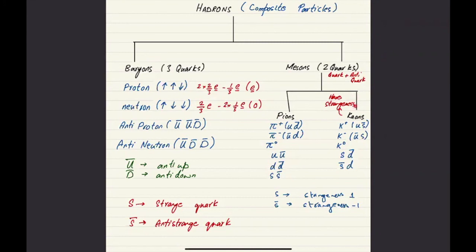Whereas if you notice the mesons which are kaons, this one has 1 anti-strange, so it has a strangeness of -1. This one has 1 strange, so it has a strangeness of 1, and K naught would have a strangeness of 1 or a strangeness of -1. Any meson that has an overall strangeness is going to be called a kaon, and the one that doesn't have it is classified as a pion. That's a way to remember.